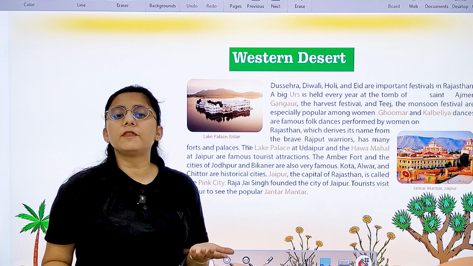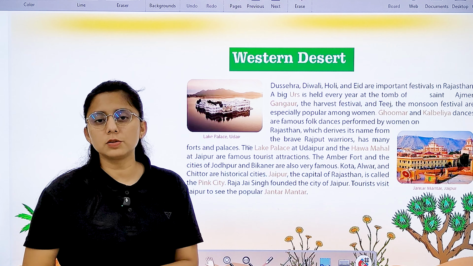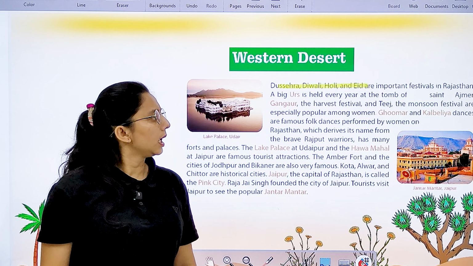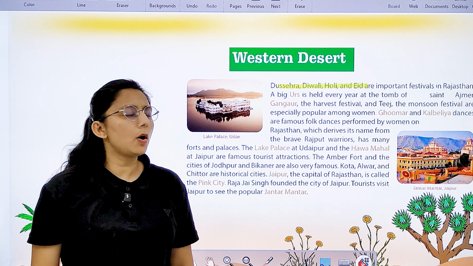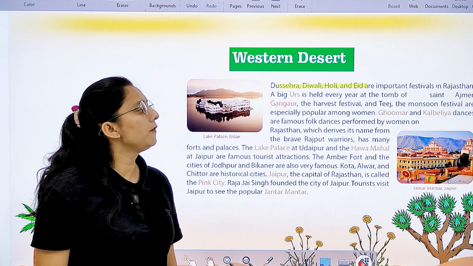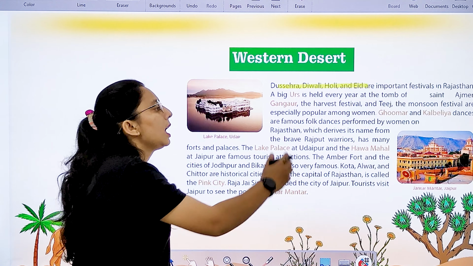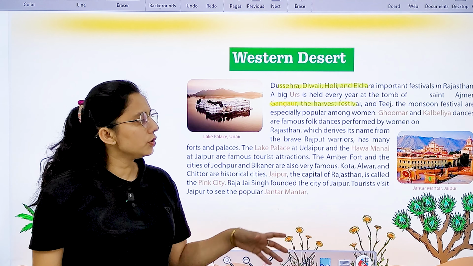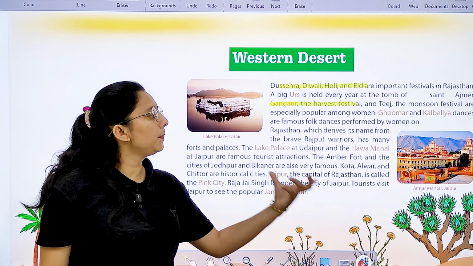Different festivals are also celebrated, like Dashera, Diwali, Urs and Eid. If we talk about Urs, a big Urs is held every year at the tomb of the Saint in Ajmer. Gangaur, what is it? It is the harvest festival. And Teej, the monsoon festival. It is especially popular among women.